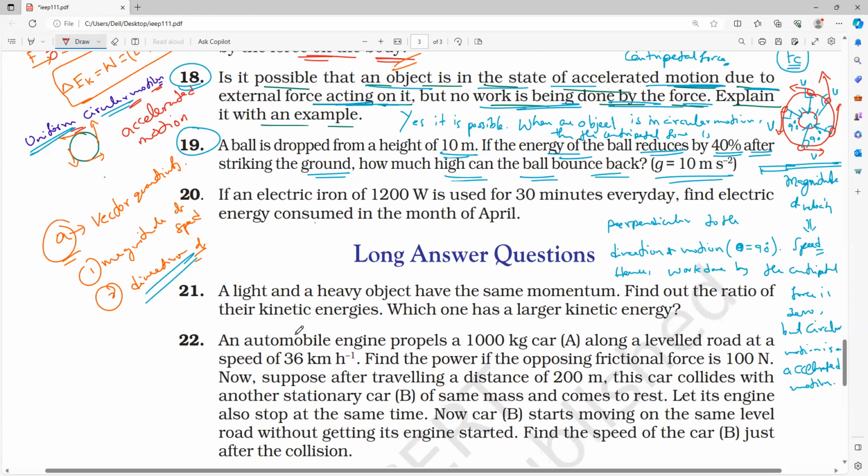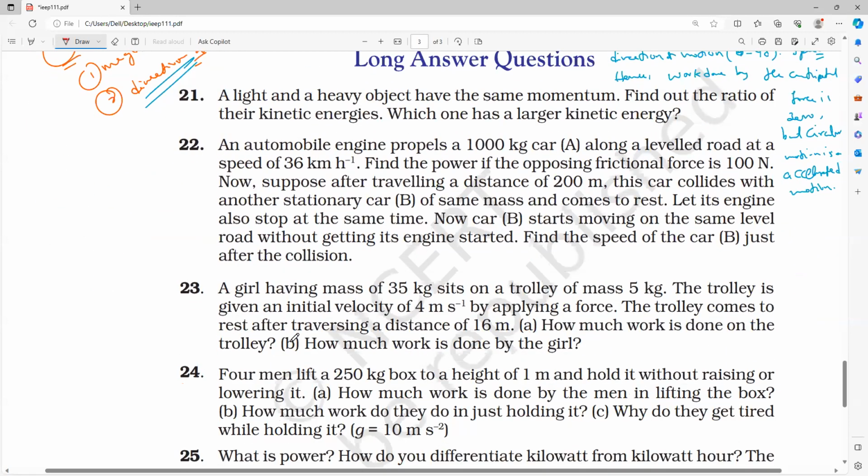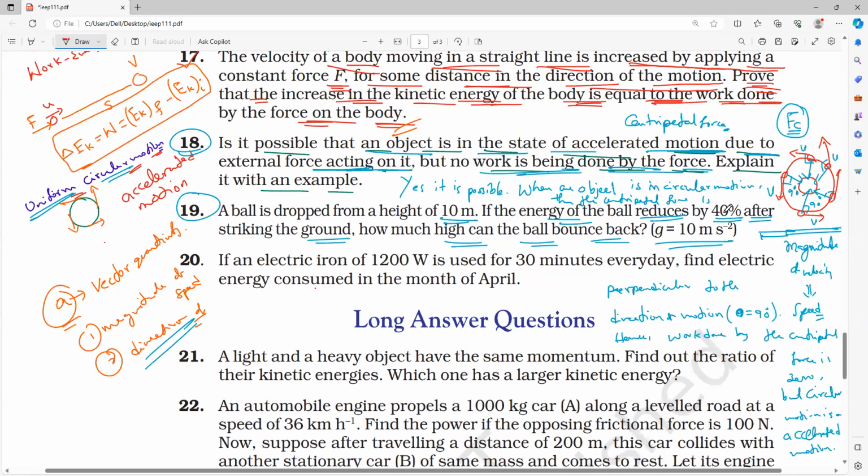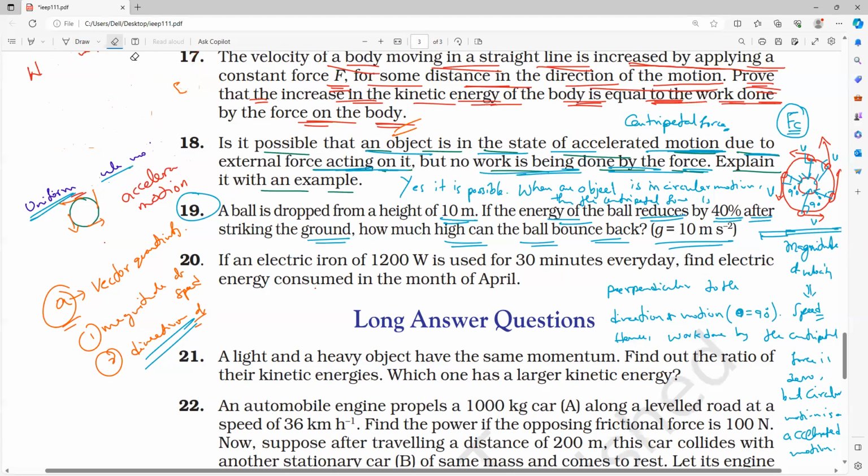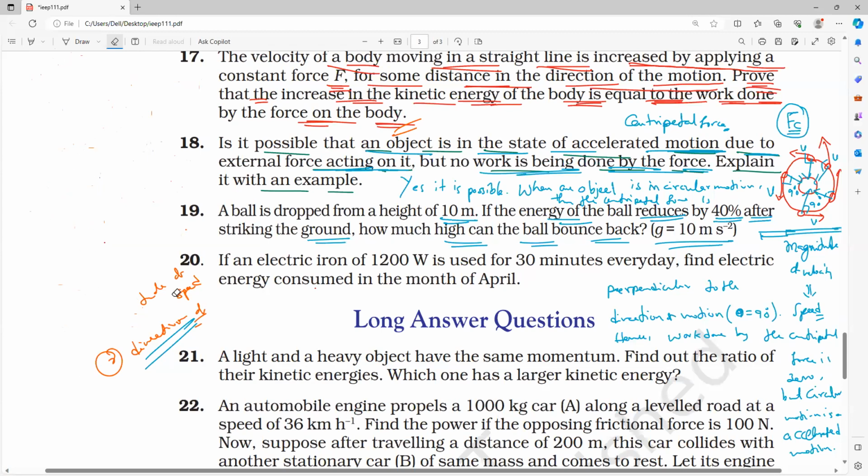So they are saying you dropped the ball with some energy. We don't know that. But after hitting the ground, that energy is reduced by how much percentage? 40%. Means how much energy is remaining? 60%. So what height will it bounce back to, they are asking.